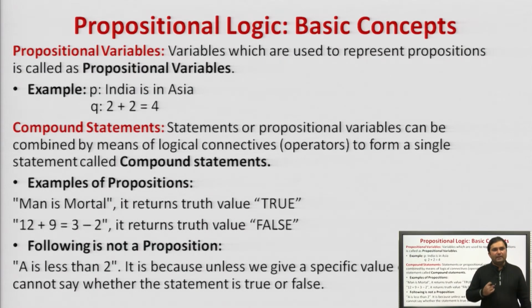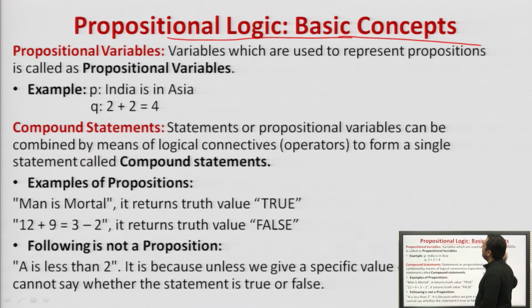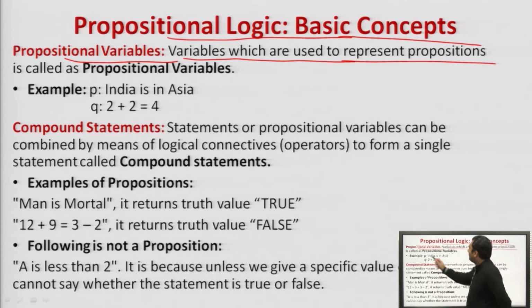Next, the basic concepts we deal with in propositional logic. The basic concept of propositional logic is propositional variables. Variables which are used to represent propositions are called propositional variables.